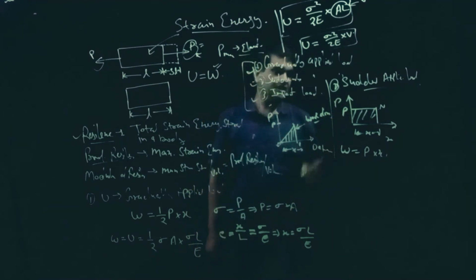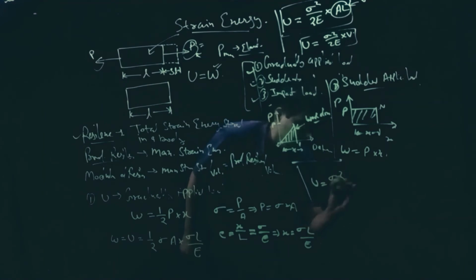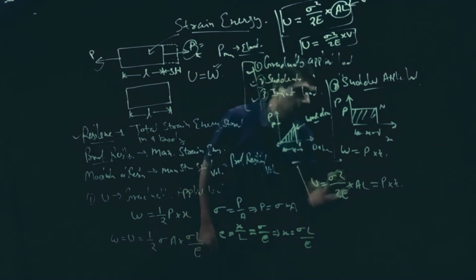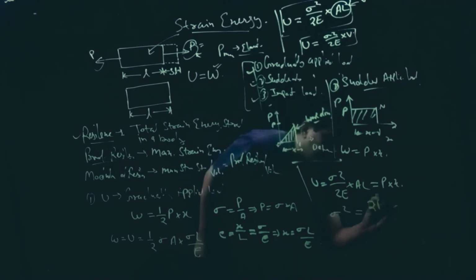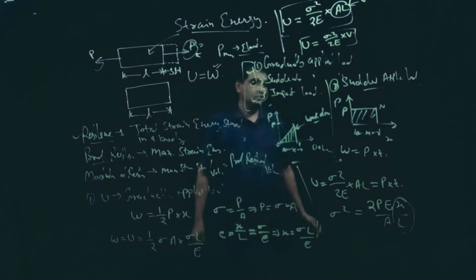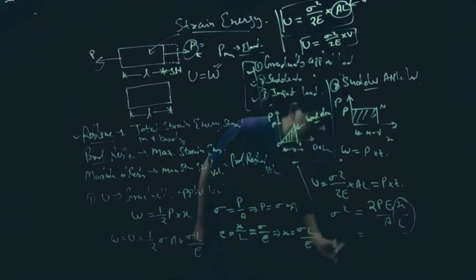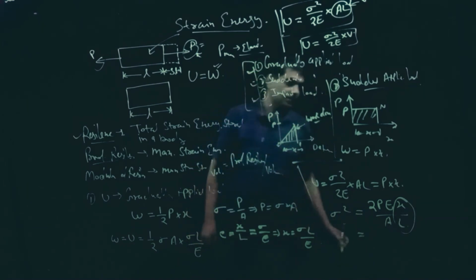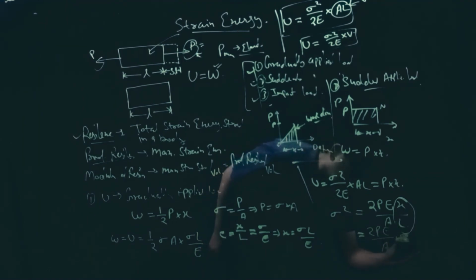Now strain energy. The general expression, as we have already derived, is U equals sigma square upon 2E into AL, and that is equal to P into X. That means sigma square is equal to 2PEX upon A into L. Now X upon L is strain, and strain is equal to stress upon Young's modulus, so this is equal to 2PE upon A into stress upon Young's modulus.